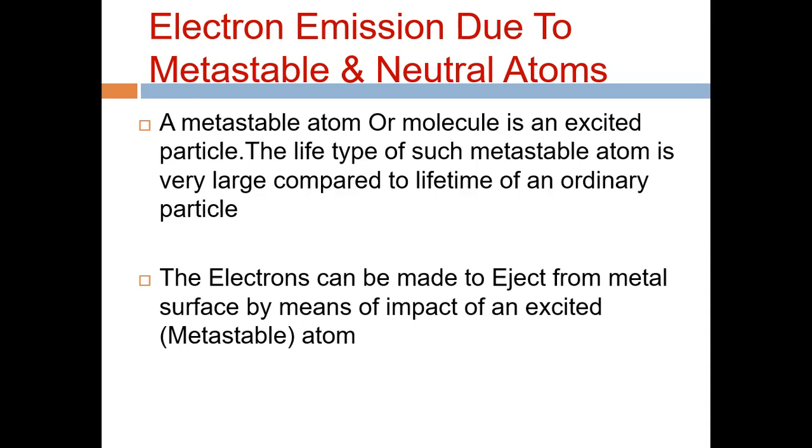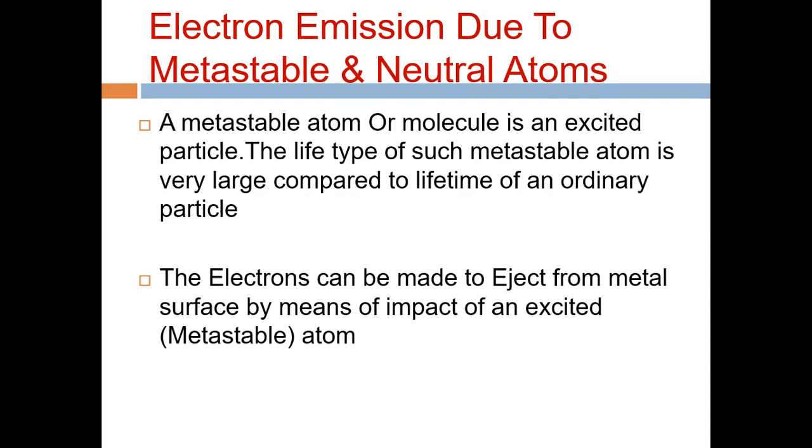The lifetime of this metastable atom or molecule is more than that of an ordinary particle, so they have more energy. It means they can easily reach from the cathode to the anode because their lifetime is more. So there is an ejection of the electron from the cathode because the metastable has a longer lifetime than the ordinary particle. The electrons can be made to eject from the metal surface by the impact of excited atoms.